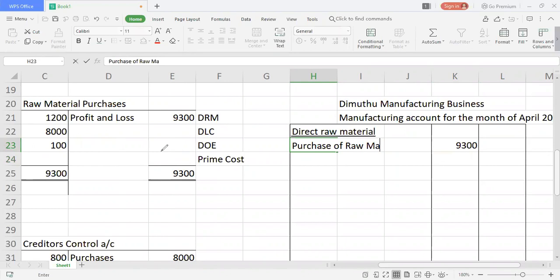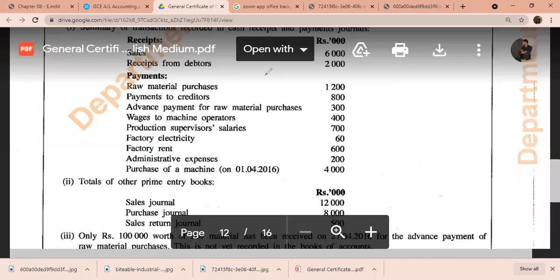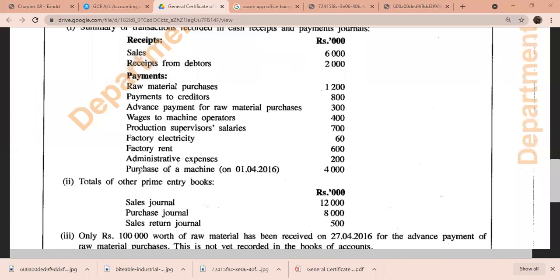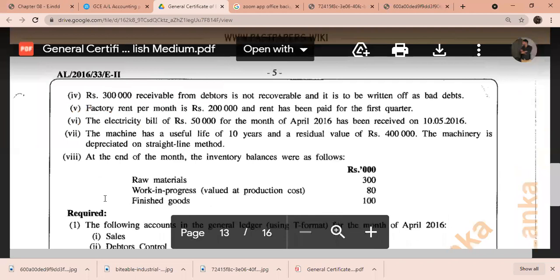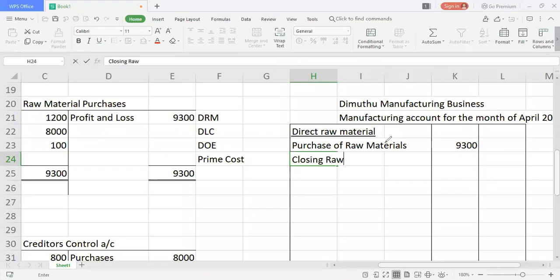The same way you have done in the income statement for cost of sales, you need to do the manufacturing account. Then do we have carriage inward? Purchase, loading, unloading expenses, nothing is there related to here. We didn't find anything like that. Then we have closing. Do we have any closing? Yes, we have closing raw materials 300. So closing raw materials should be deducted like cost of sales. I'll deduct the closing raw materials.